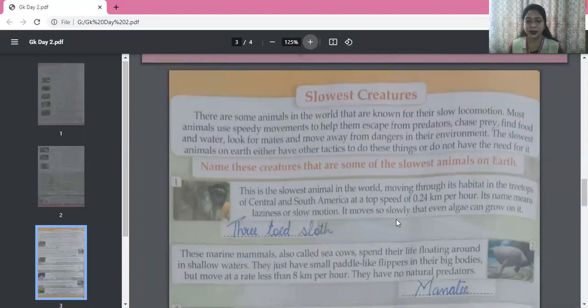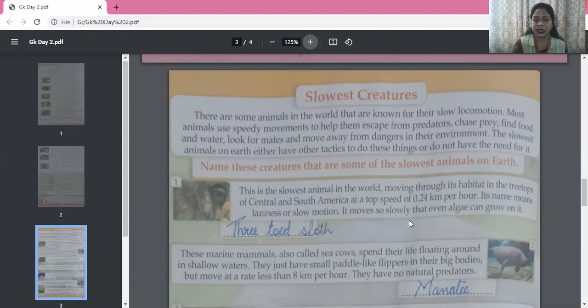Oh my God. Such a slow moving animal that even algae can grow on it. Okay, so slowest animal in the world, and habitat is the treetops of Central and South America. So this is three-toed sloth, T-H-R-E-E T-O-E-D, S-L-O-T-H, sloth, three-toed sloth.